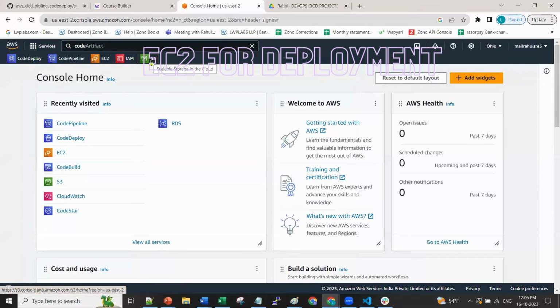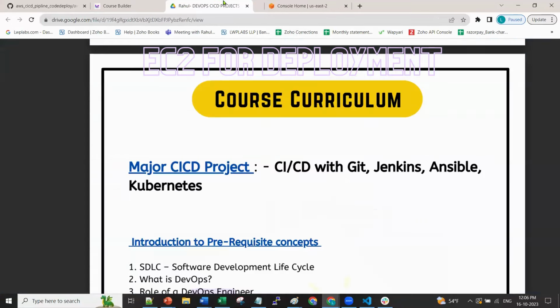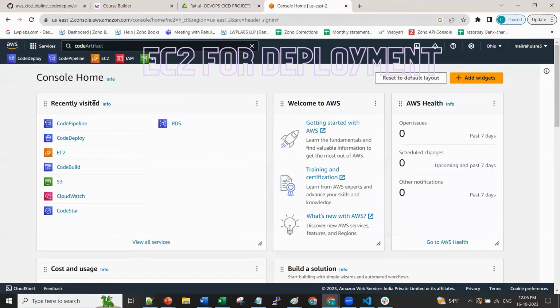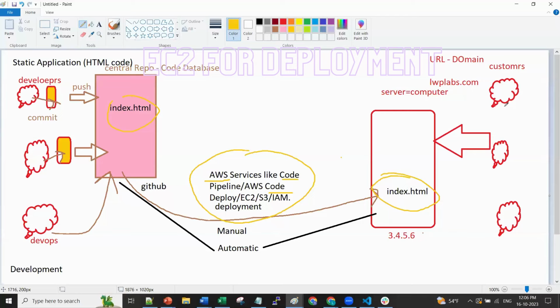This is not a mandatory step, but I'm just trying to explain. Okay. Fine. Once you have done this, let's start from the back.